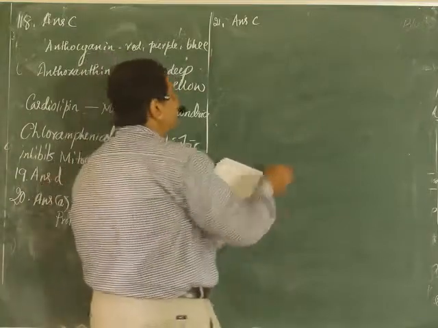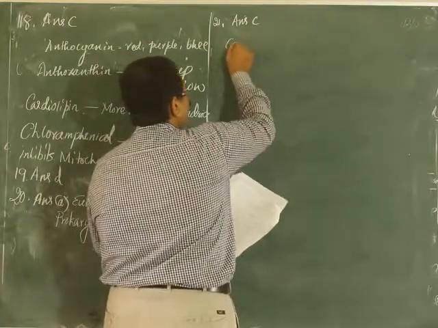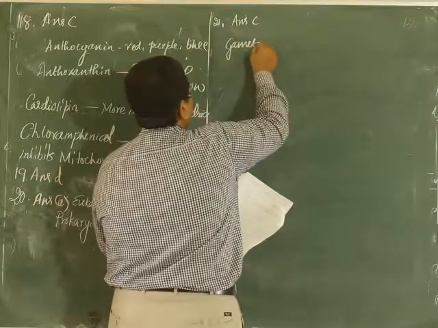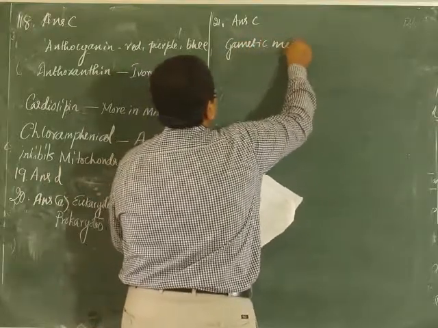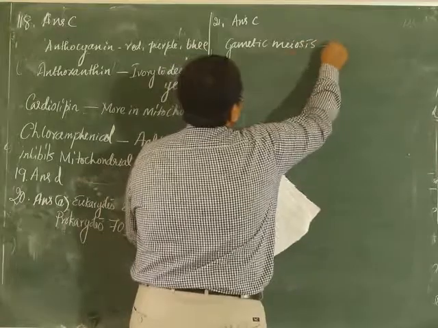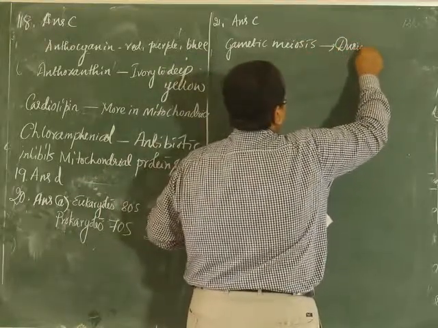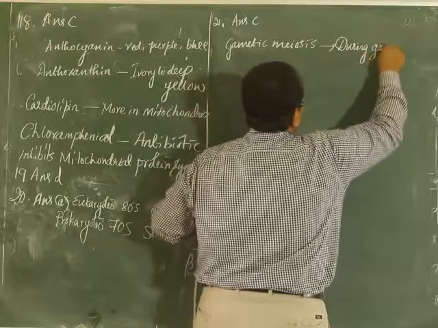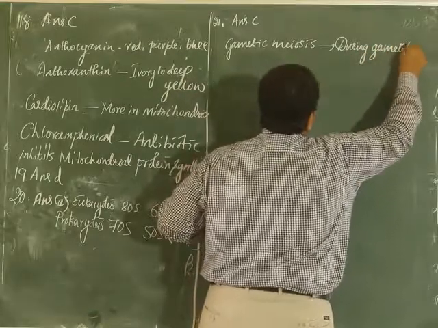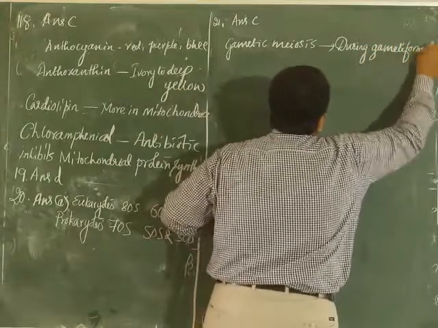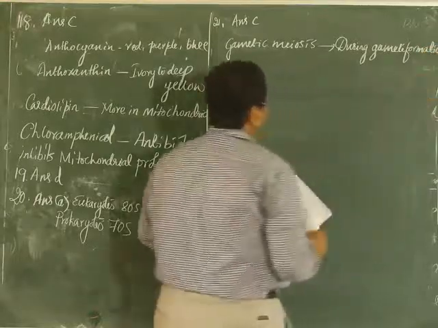So there are different types of meiosis. One is gametic meiosis, which occurs during gamete production, gamete formation.